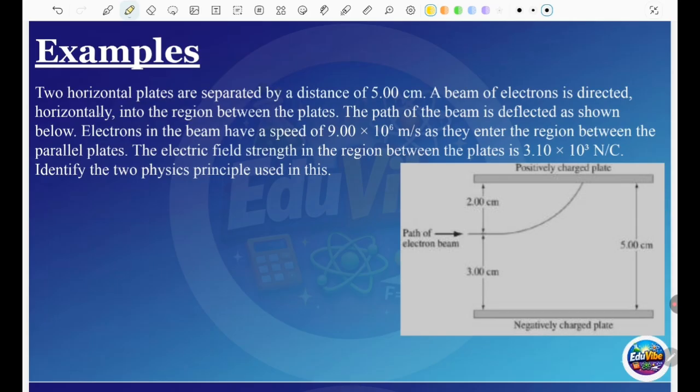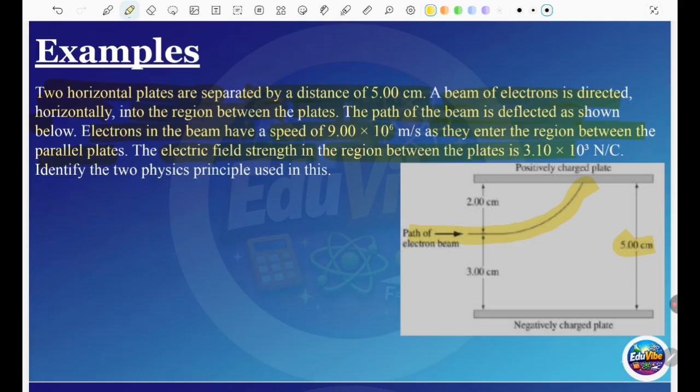We have the diagram over there. Two horizontal plates are separated by a distance of 5.0 centimeters. A beam of electrons is directed horizontally into the region between the plates. The path of the beam is deflected as shown below. Electrons in the beam have a speed of 9.0 times 10 to the 6 meters per second as they enter the region between the parallel plates.